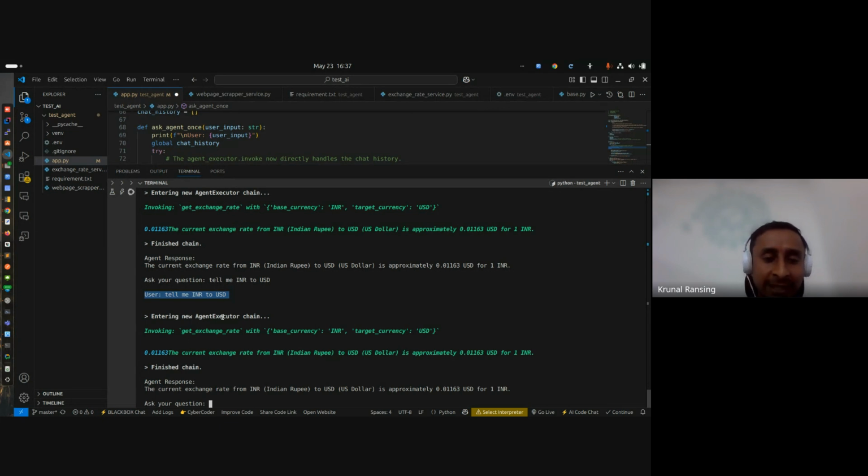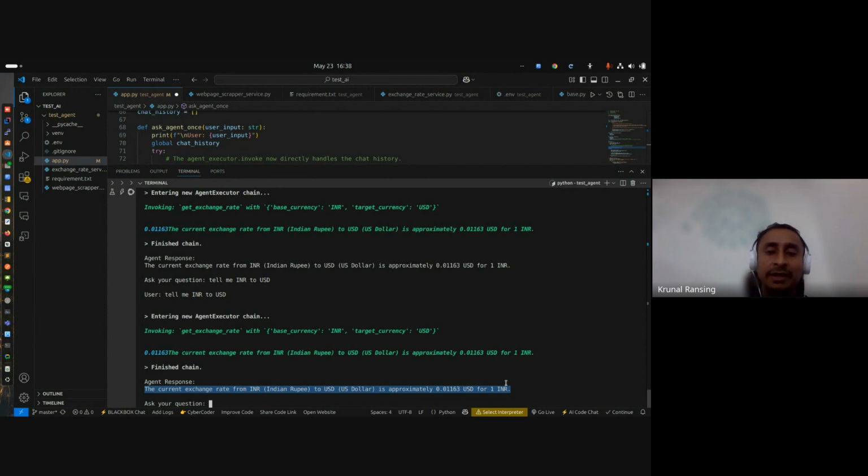Now you can see the agent executor knows that we have to call exchange rate, and it's properly calling with the base currency. It has taken INR and USD. Here you can see the output we get from our tool function. After the tool function, this is the proper response generated by the LLM, and the final response is the current exchange rate. So this is the basic flow.